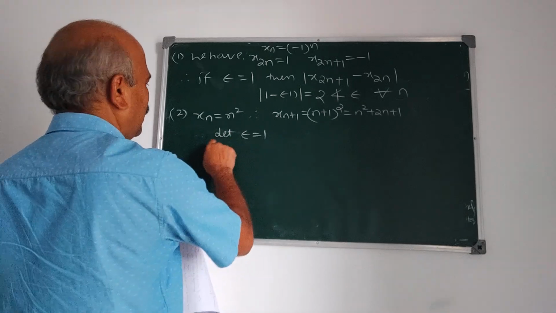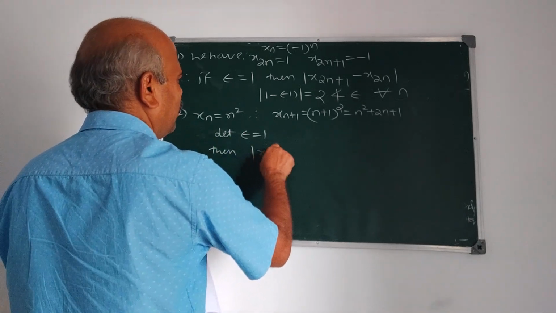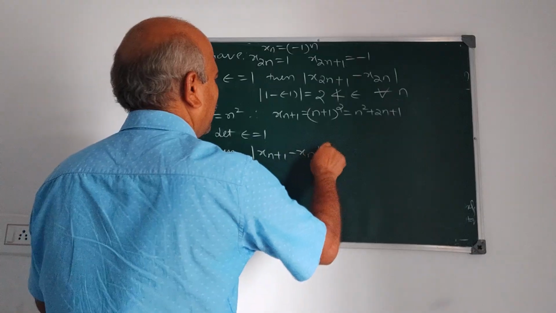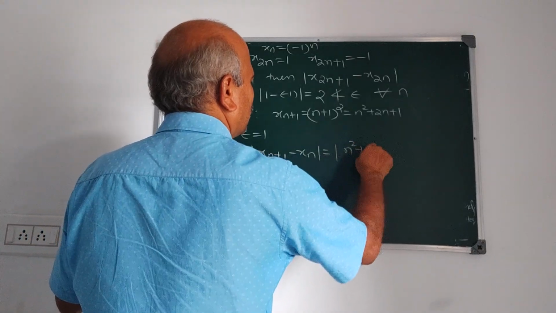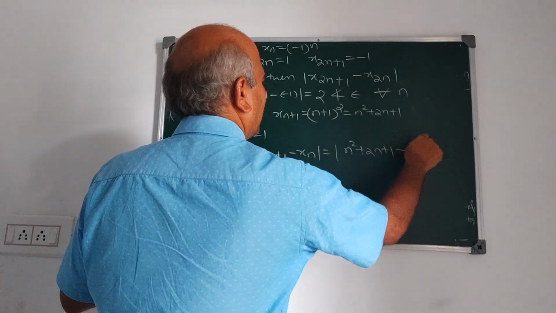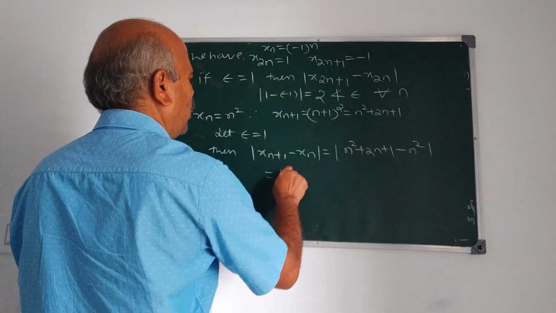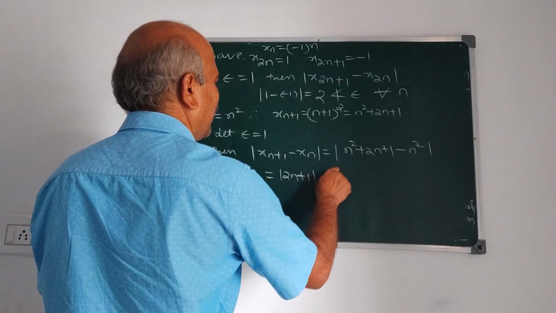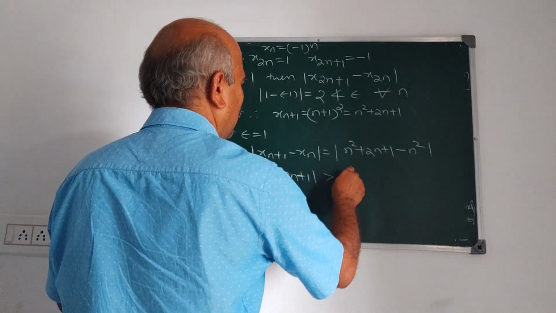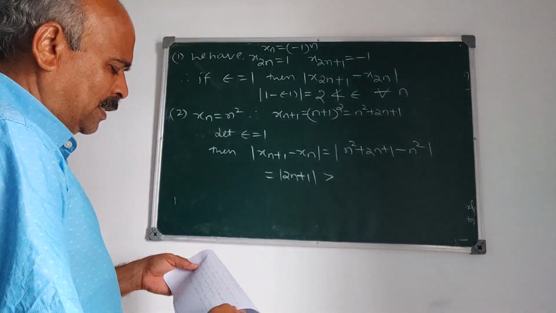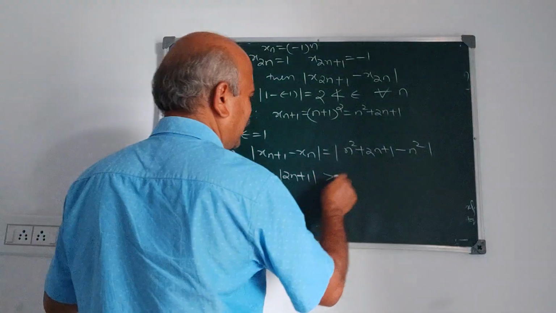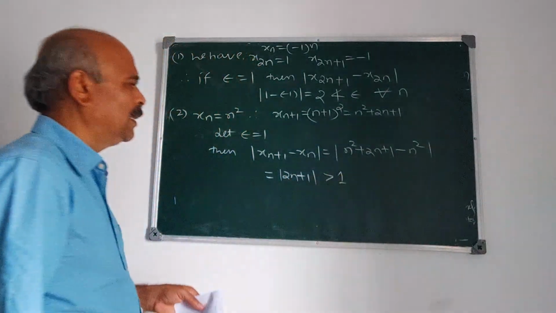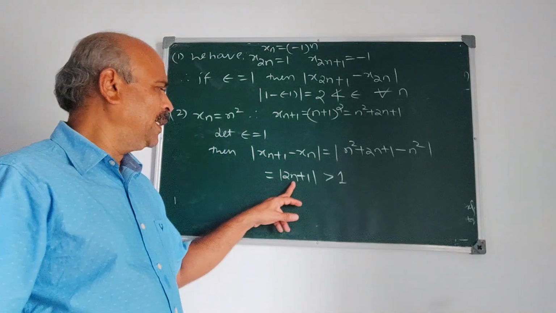Let epsilon be 1. Then mod xn plus 1 minus xn is mod of n square plus 2n plus 1 minus n square, which is equal to mod 2n plus 1, greater than 3? Is it greater than 3? Yes. n is a natural number, it is certainly greater than 1.